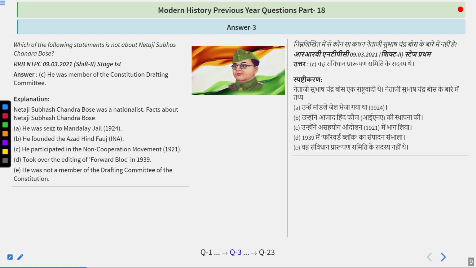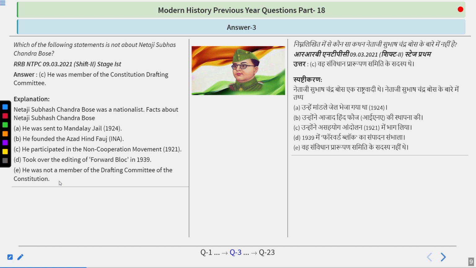Facts about Netaji Subhash Chandra Bose are like this: he was sent to Mandalay jail in 1924, that is in Burma. He founded the Azad Hind Fauj, the second phase. Firstly, it was founded by Captain Mohan Singh. Remember that. He participated in the Non-Cooperation Movement in 1921, took over the editing of Forward Bloc in 1939. He was not a member of the drafting committee of the Constitution.